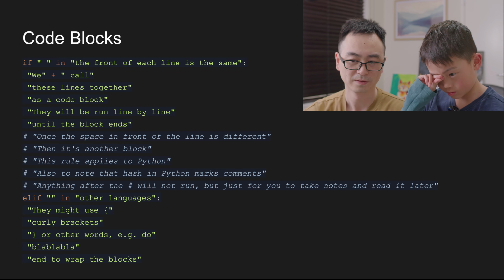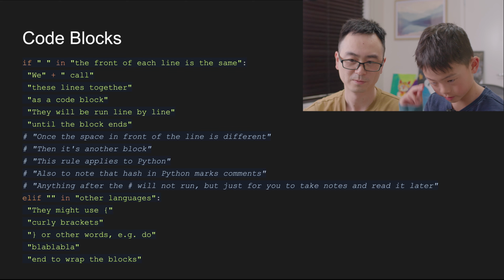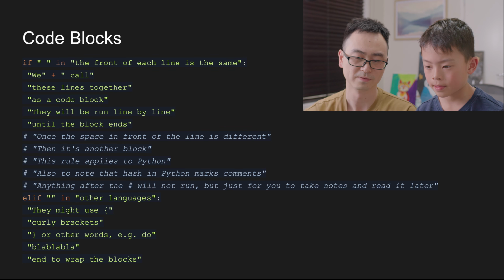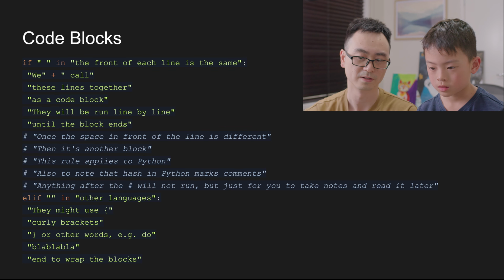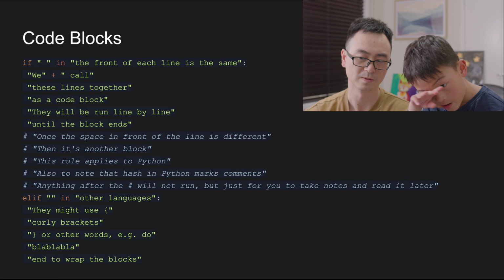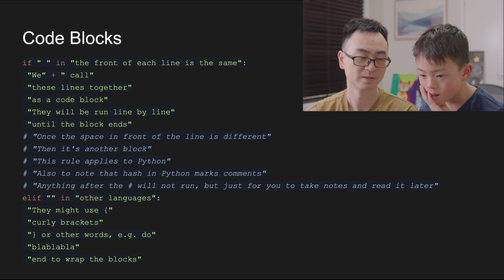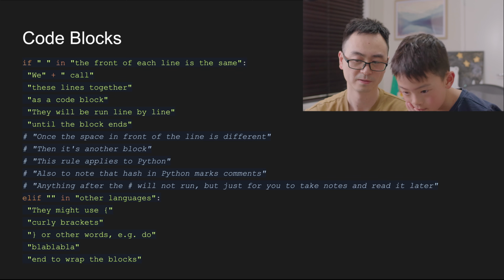Now, once the space in front of the line is different, so for example here, there's no space in front of the line, right? So this is another block. These are not part of this if block anymore.